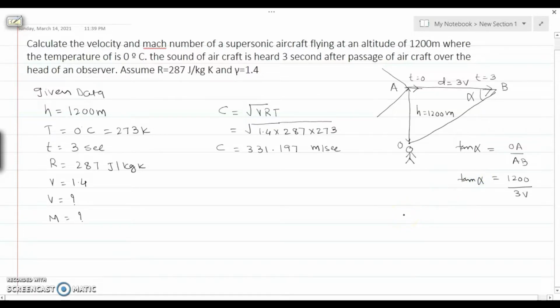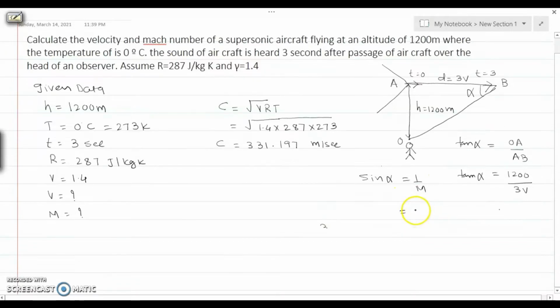Now for sin alpha, we know that sin of the Mach angle equals 1 by Mach, and Mach equals the velocity of the object divided by the velocity of sound. The velocity of sound is 331.19 and the velocity of the projectile is unknown, V, so sin alpha equals 331.19 divided by V. Now from these two relations we know that tan alpha equals sin alpha upon cos alpha.